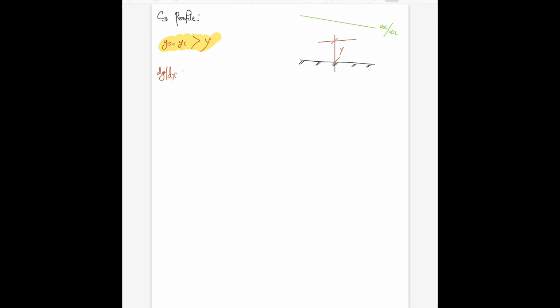dy by dx is equal to S0 into 1 minus yn by y the whole cube by 1 minus yc by y the whole cube. It's quite obvious that yn is greater than y.